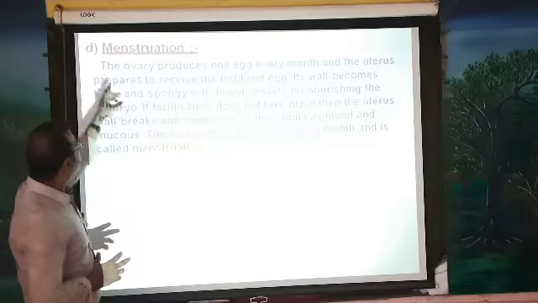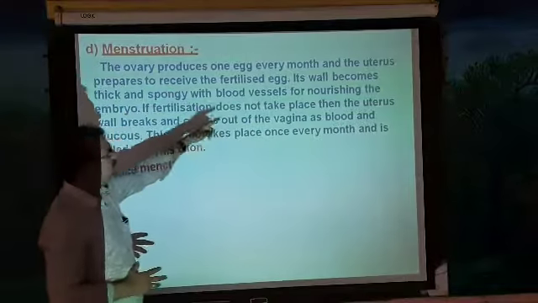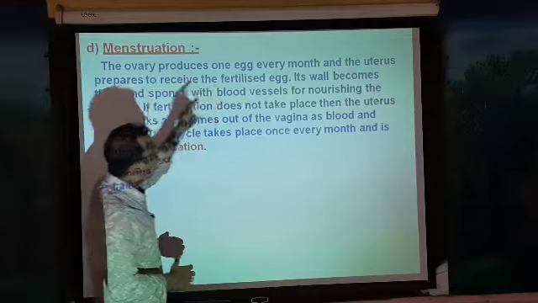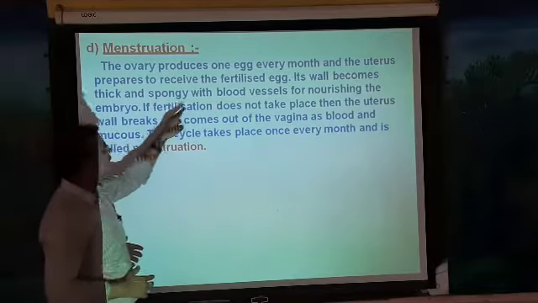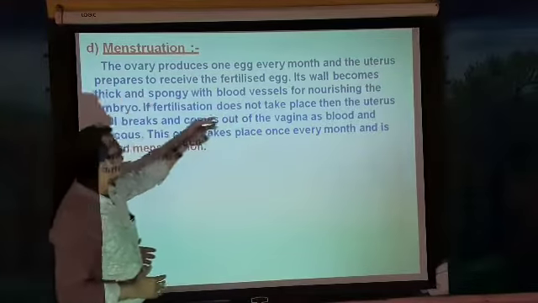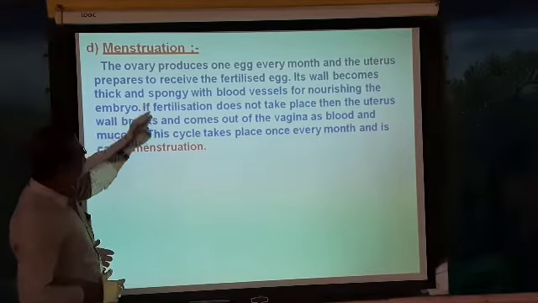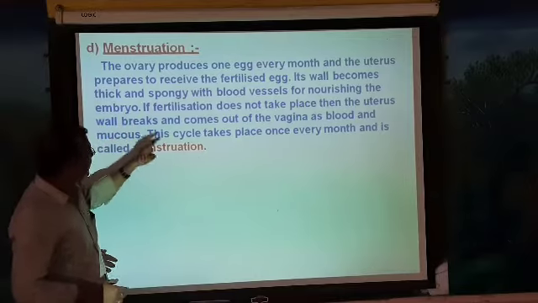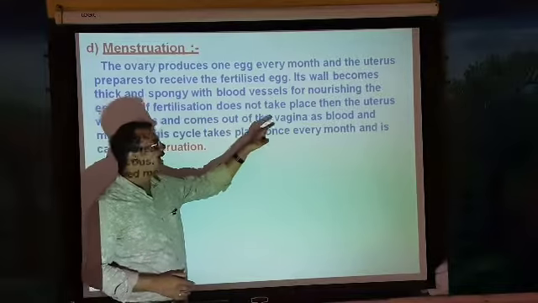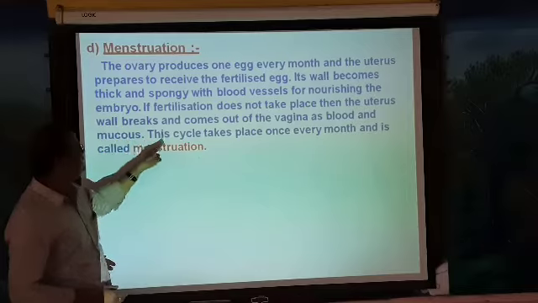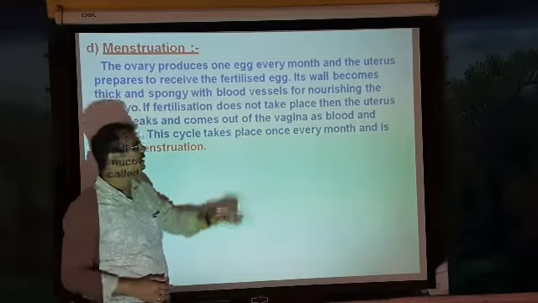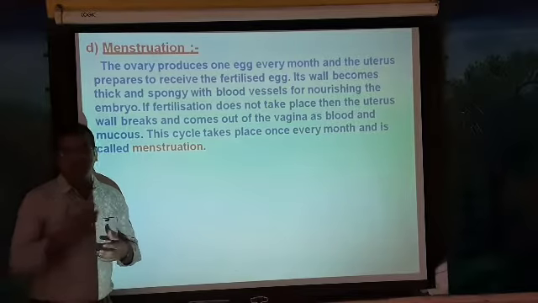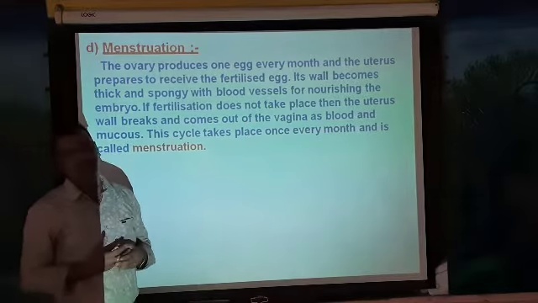happens? The ovary produces one egg every month and the uterus prepares to receive the fertilized egg. Its wall becomes thick and spongy with blood vessels for nourishing the embryo. If fertilization does not take place, then the uterus wall breaks and comes out of the vagina as blood and mucus. This cycle takes place once every month and it is called menstruation.